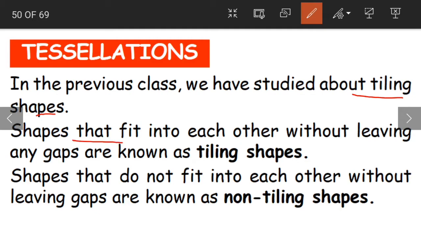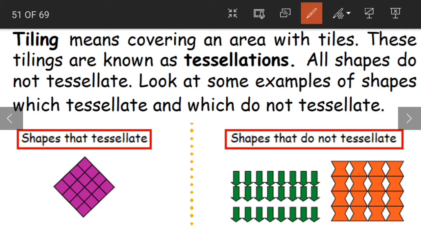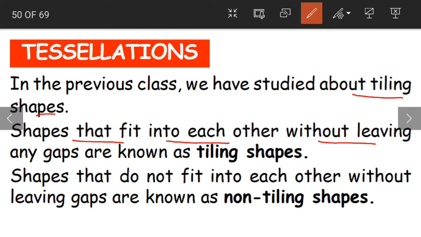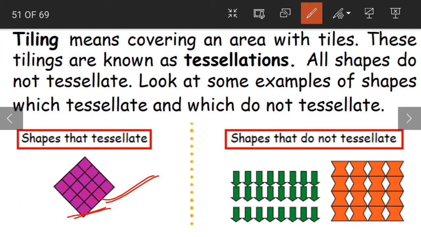What is this? Shapes that fit into each other without leaving any gaps. For example, see this. Can you see any gaps here, children? No. Yes, as we cannot see any gap here, these are called tiling shapes. Now when we have some shapes that do not fit into each other without leaving any gaps, here they are not fitting into each other, they are leaving a certain gap in the middle. So what are they called?